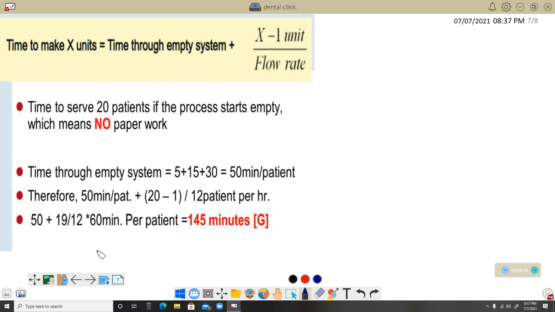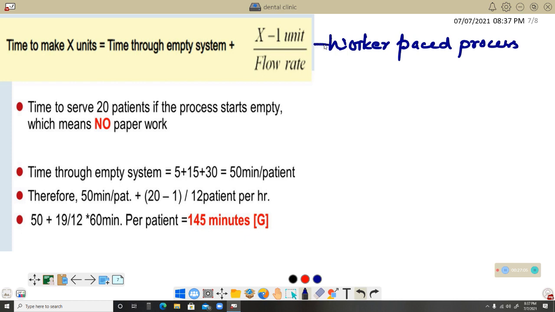Understand that there are 2 formulas for calculating time to make X units. This formula is what we call labor intensive, or we can also call it worker paced process.